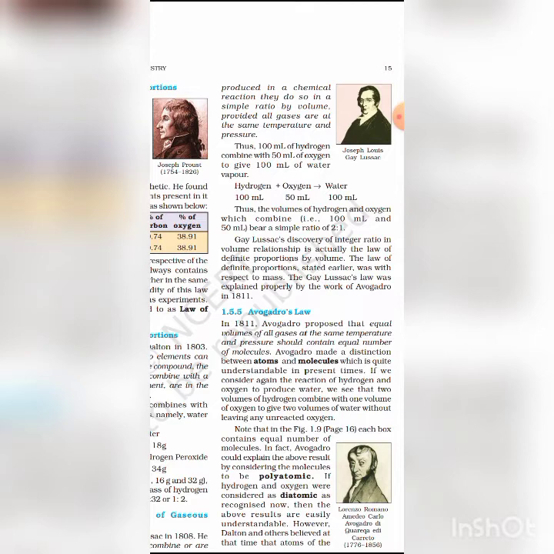If we consider again the reaction of hydrogen and oxygen to produce water, 2 volumes of hydrogen combine with 1 volume of oxygen to give 2 volumes of water without leaving any unreacted oxygen. So according to Avogadro, equal volumes of all gases at the same temperature and pressure contain an equal number of molecules.